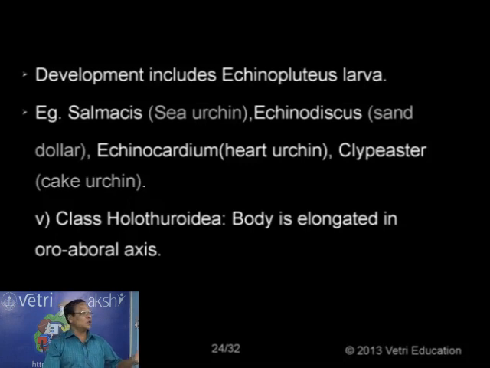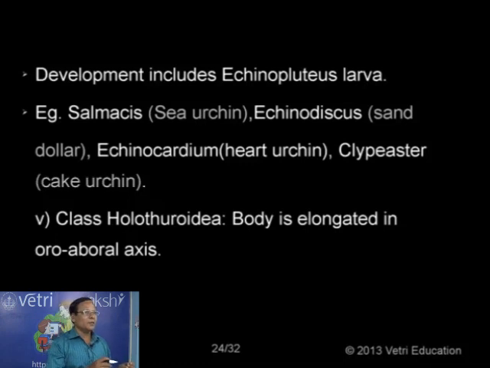Now the last one, class Holothuroidea. In the case of Holothuroidea, which includes the sea cucumbers, in this class you see the body is elongate, oro-aborally.